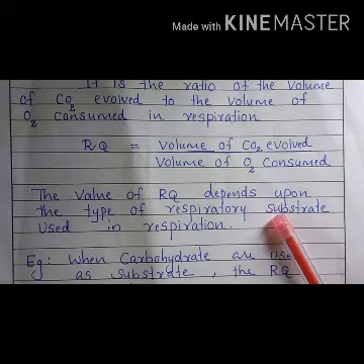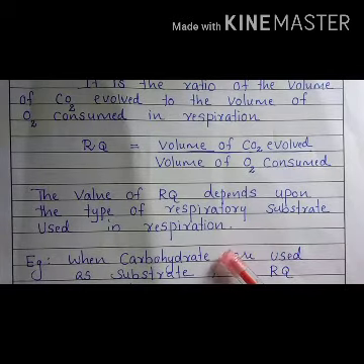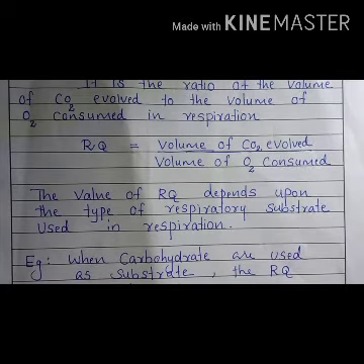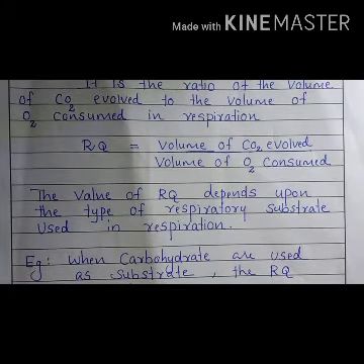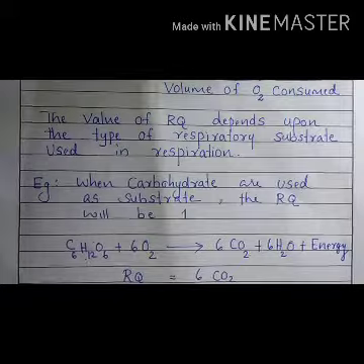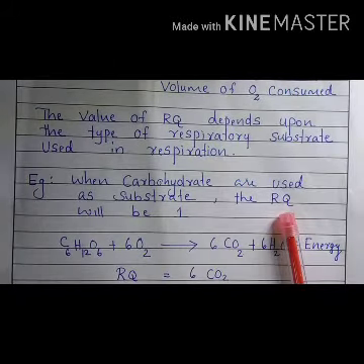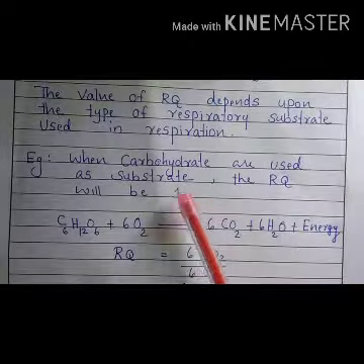There are different types of respiratory substrates. Usually carbohydrates are the respiratory substrate. In addition to carbohydrate, proteins may become the respiratory substrate. Fat may also become the respiratory substrate. So based on the respiratory substrate, the value of RQ will also differ. Suppose carbohydrates are used as the respiratory substrate, what is the value of RQ? The RQ value is equal to 1.